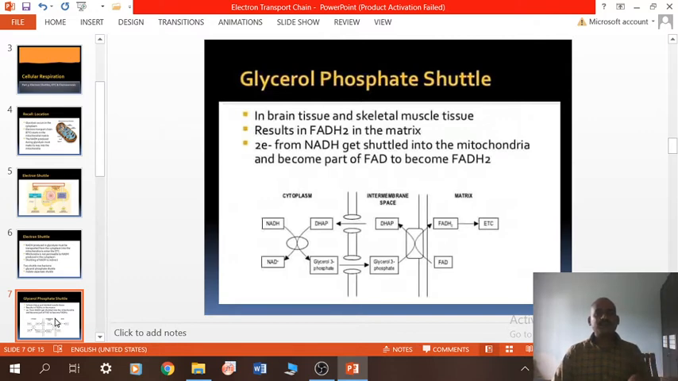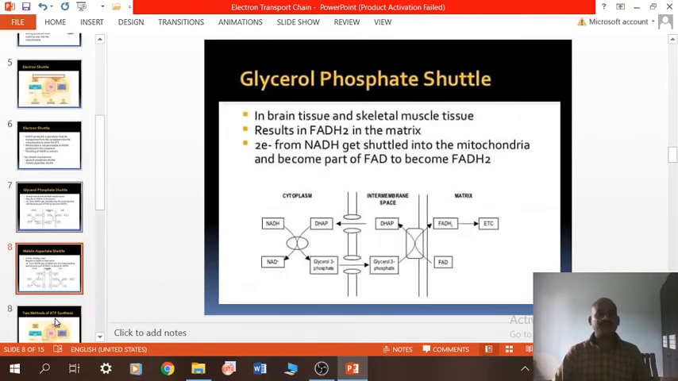The glycerol phosphate shuttle, in brain tissue and skeletal muscle tissues, results in FADH2 in the matrix. The two electrons from NADH get shuttled into the mitochondria and become a part of FAD to become FADH2. So a question may arise: why is the FAD necessary in that shuttle? Because the mitochondrial membrane does not allow NADH to pass directly from the cytoplasm to the mitochondrial matrix. That's why the cell needs to proceed with a glycerol phosphate shuttle.